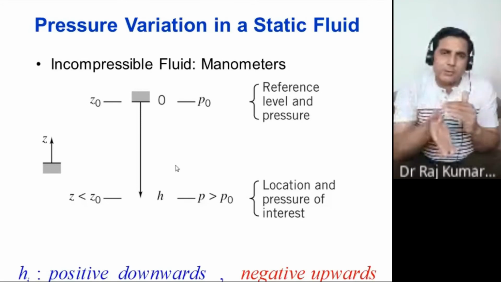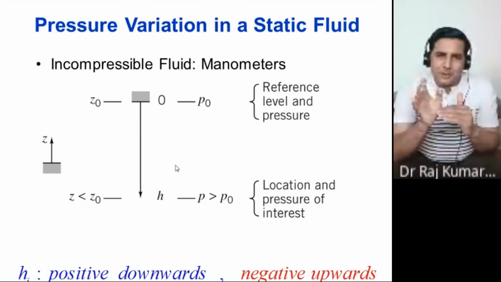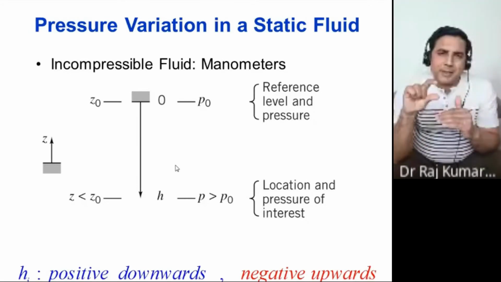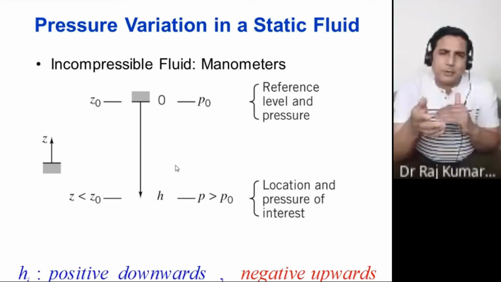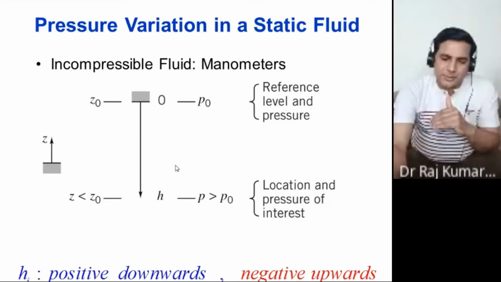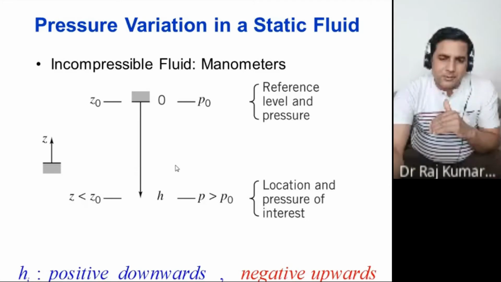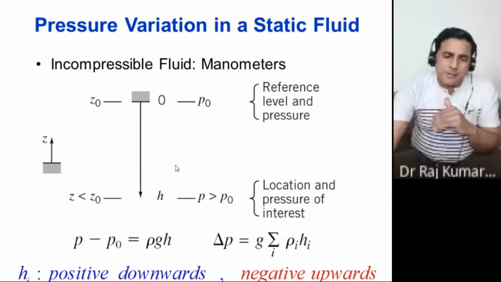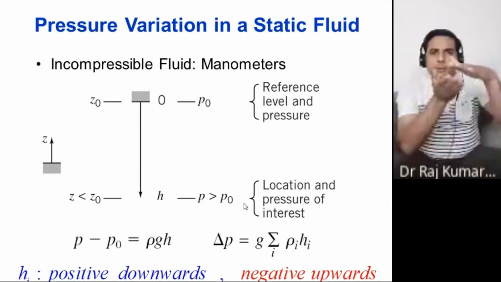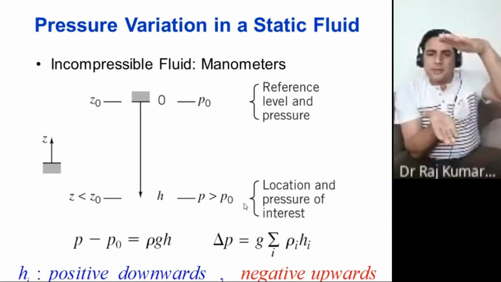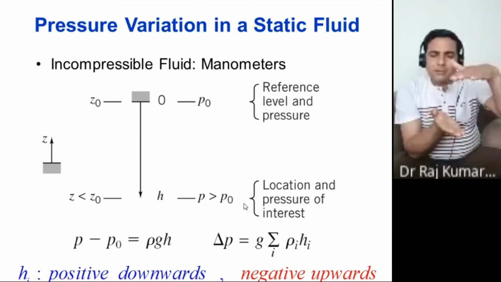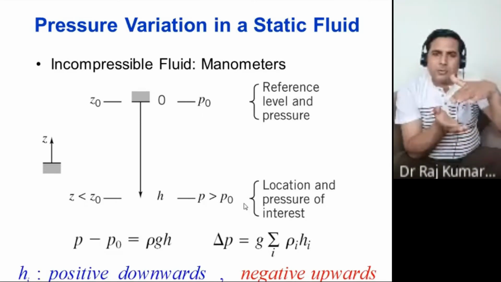If you are going up, minus. Within a fluid, there is no change in the density, but if you change the fluid, then there would be a density change. Therefore, the total pressure variation from here to here would be G multiplied by the summation of rho i Hi.